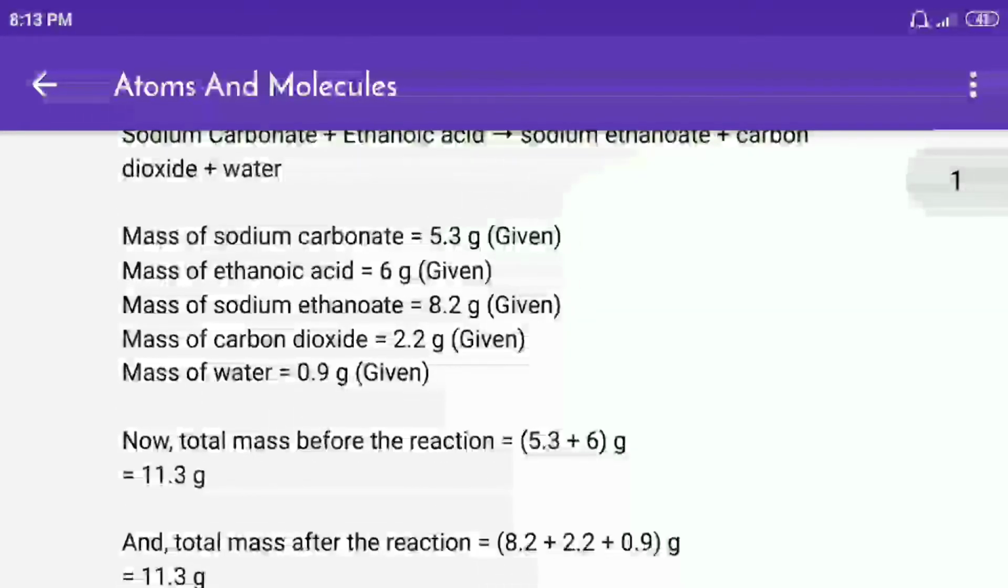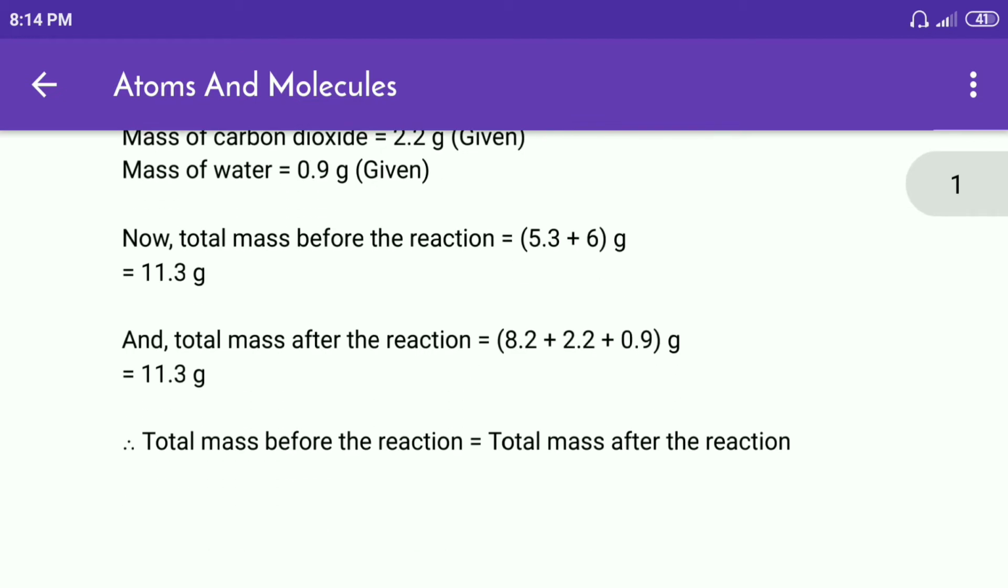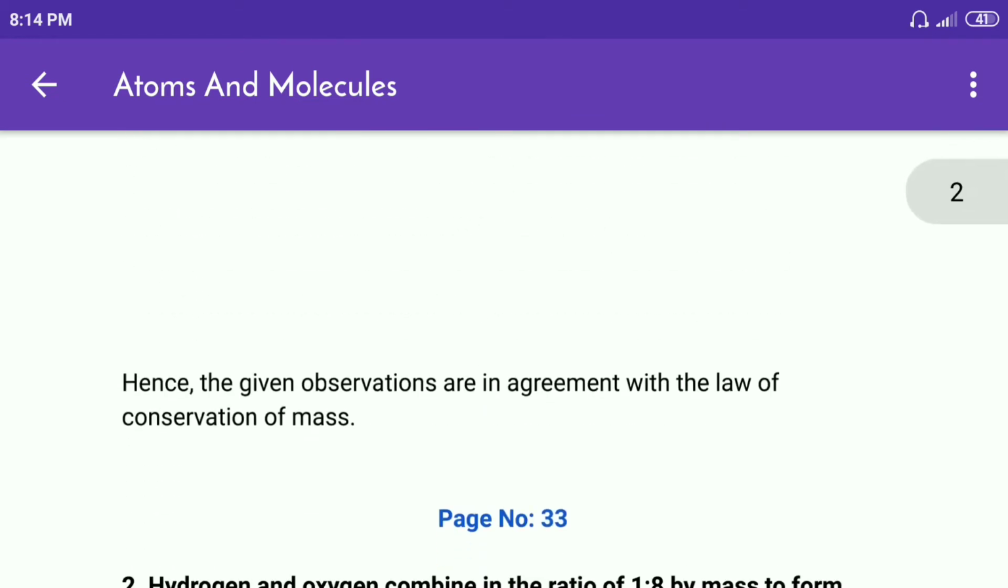Now the total mass before the reaction is equal to 5.3 plus 6 gram, which is equal to 11.3 gram, and the total mass after the reaction is equal to 8.2 plus 2.2 plus 0.9 gram, which is equal to 11.3 gram. Total mass before the reaction equals total mass after the reaction. Hence the given observations are in agreement with the law of conservation of mass.